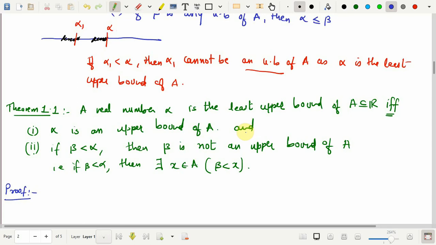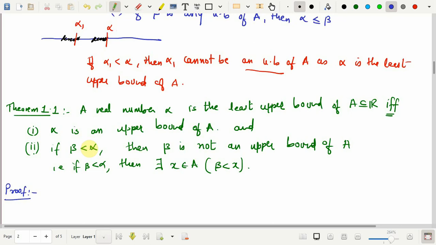Okay. So, there is a conjunction that is taking place over there. So, what we will do is that first we will assume that the first statement is true, and we will prove that both of these are true, that is, 1 and 2 are true. And then conversely, we will assume that 1 and 2 are true, and we will prove that the real number alpha is the least upper bound of A.